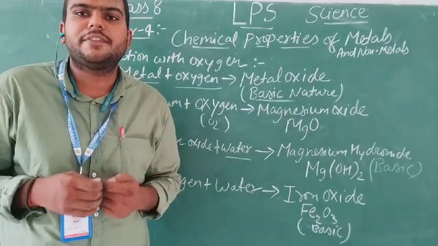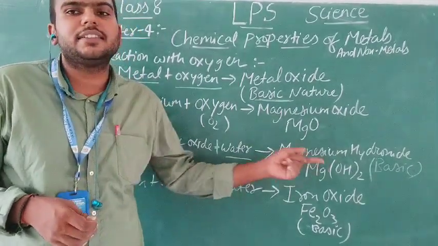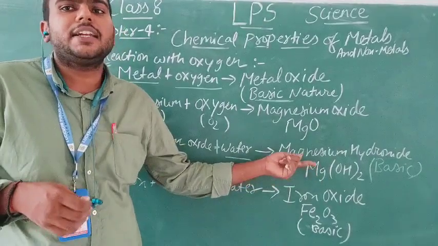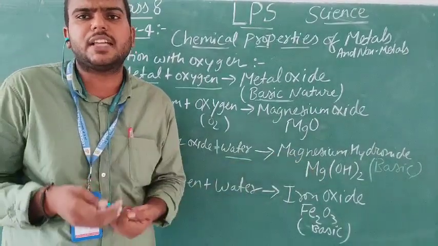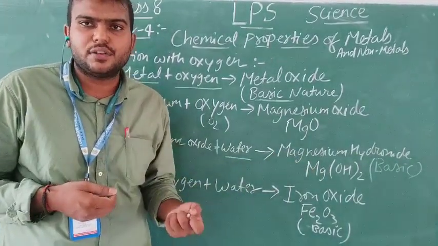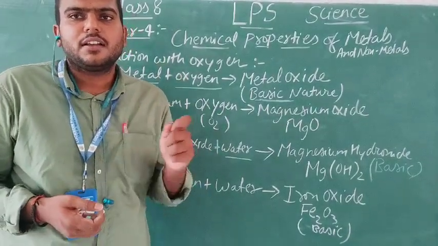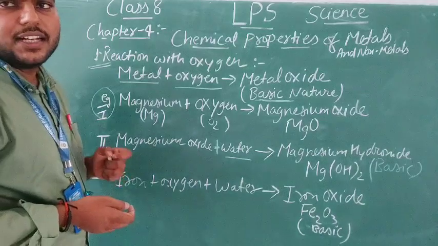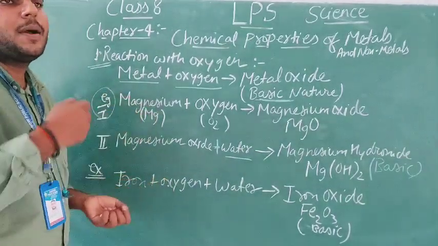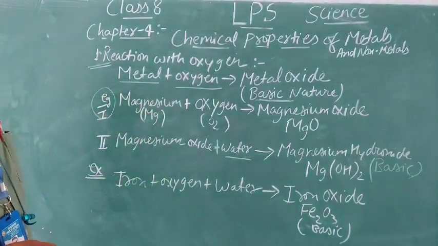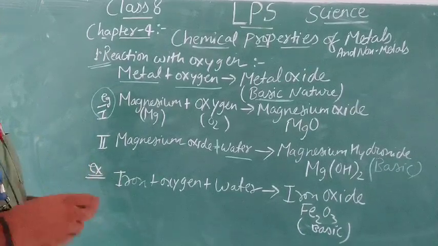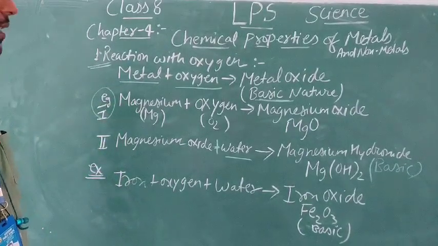That signifies that this is basic in nature. Another example, a daily common example, as the activity is also given. What you have to take? You have to take rust from a rusted iron. You have to collect the rust particles from a rusted iron. Then we bring that, mix it properly and shake it with water.